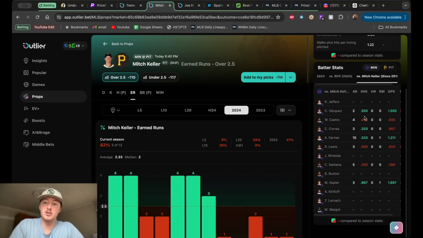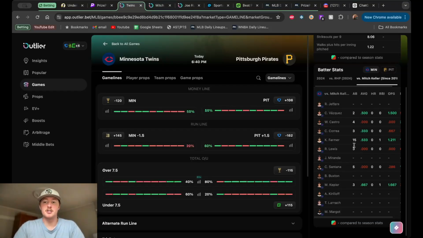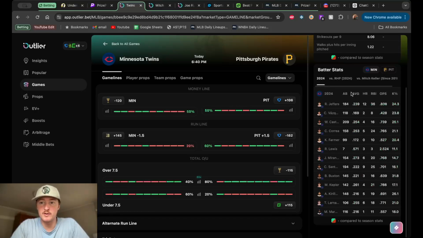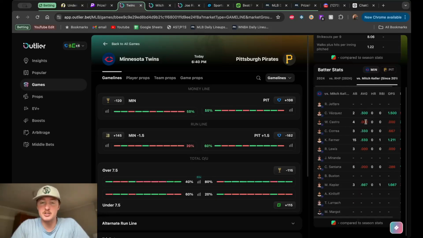But we can also look individually against these batters. I want to say, hey, what batters do I want to go to, if any? And you can see right here, there's not a whole lot of history here, so I wouldn't spend too much time on this. Maybe versus right-handed pitching, you see Castro's kind of bad here, 219 as opposed to his normal 254. And then also versus Mitch Keller, he's 0 for 4. So maybe comboing a Mitch Keller over fantasy score with a Castro under hits, runs, and RBIs line or something like that, if that was available, would be something you want to look at.